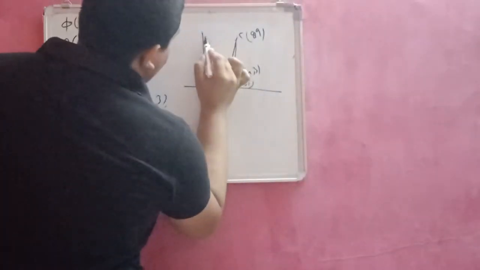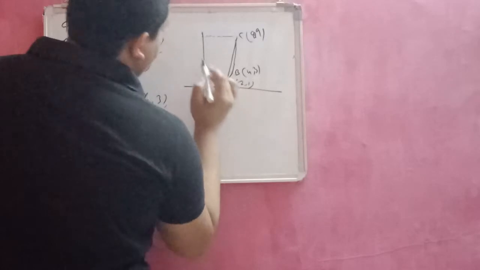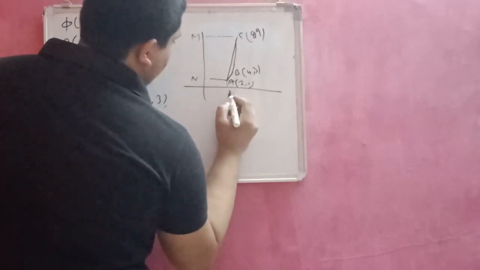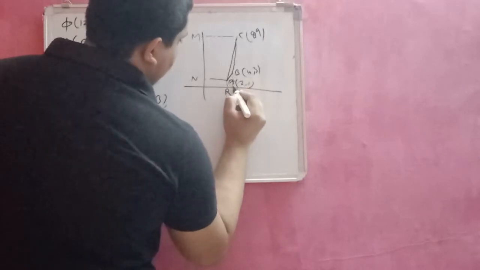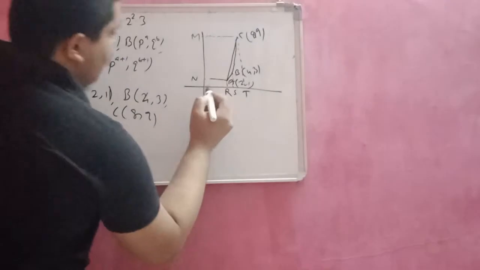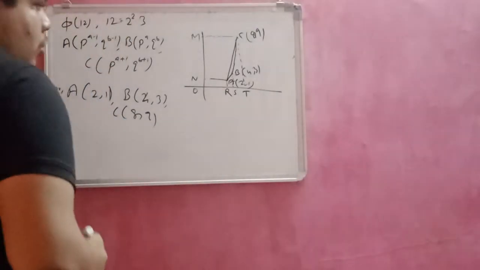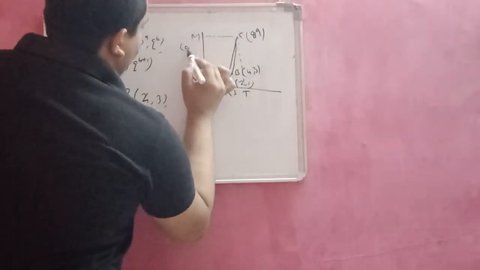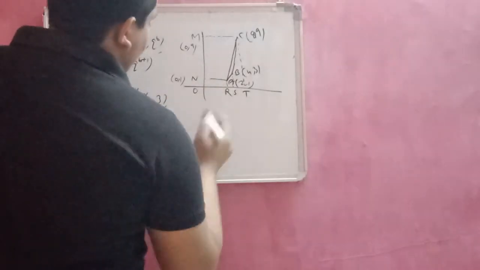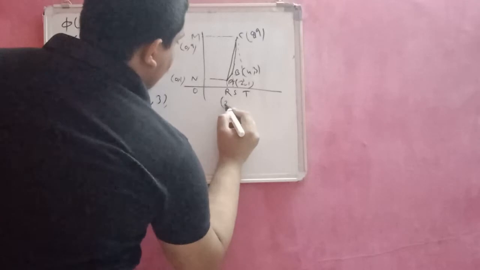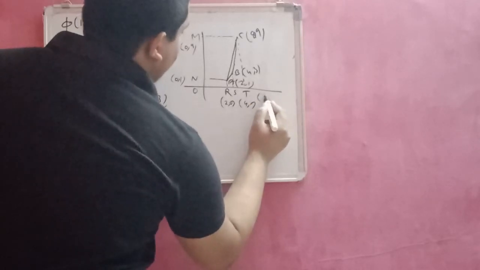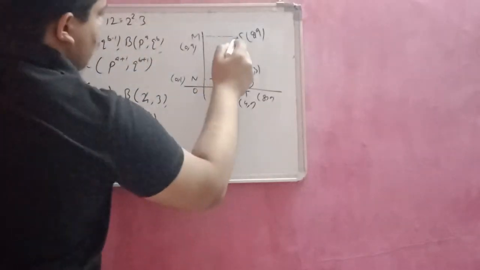So I construct lines called M, N, R, S and T. The vertices of M are 0, 9, of N are 0, 1, of R are 2, 0, of S are 4, 0 and of T are 8, 0.